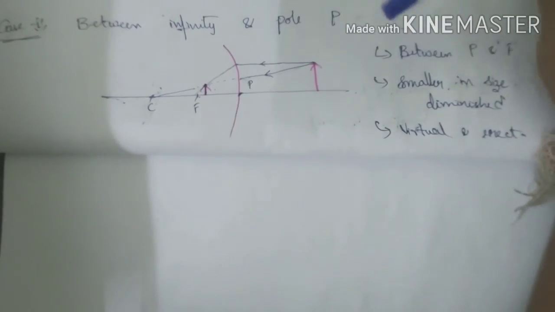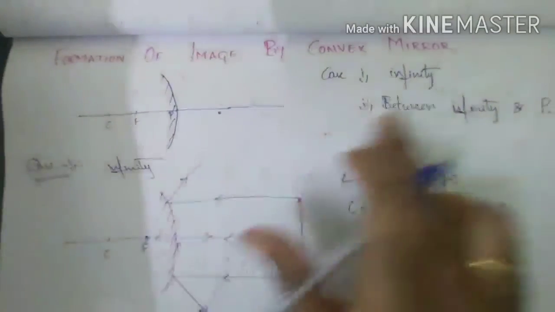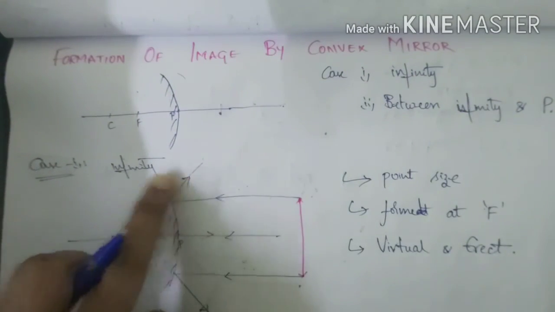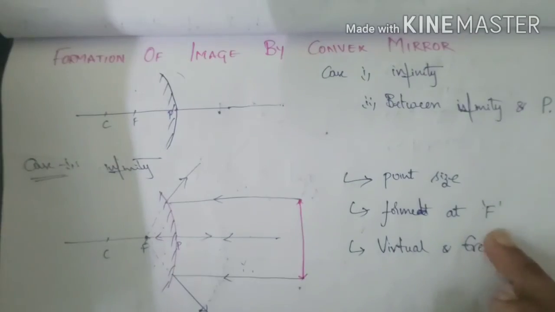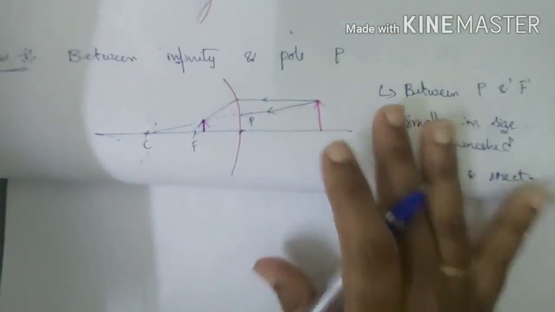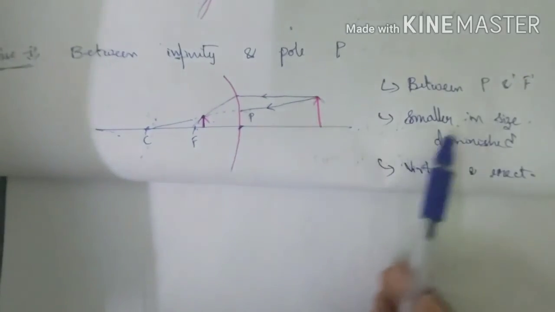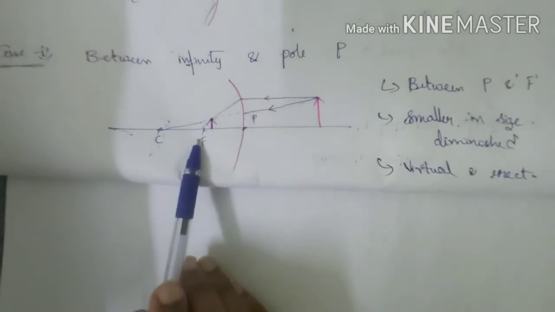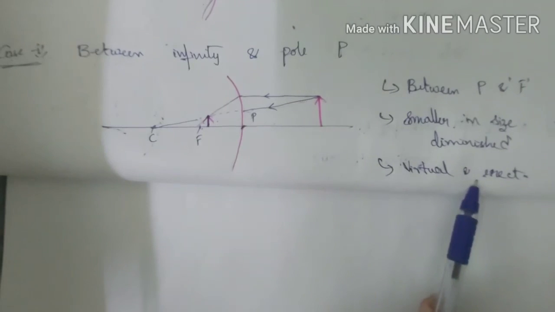The first one is this. When the object is at infinity, the image is point sized, exactly at F, and virtual and erect. Whereas if the object is between infinity and pole, then the image will be formed between pole and focus, diminished, virtual and erect.